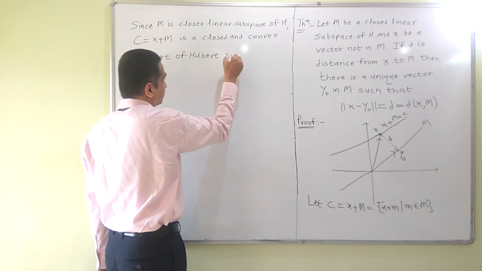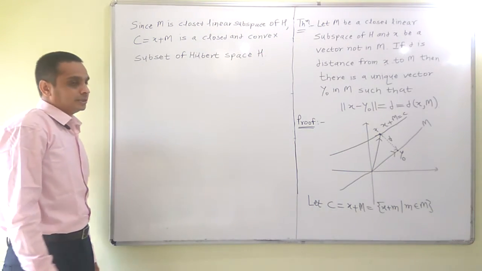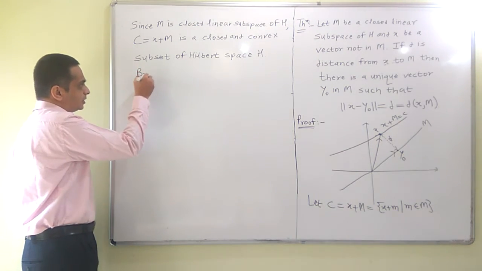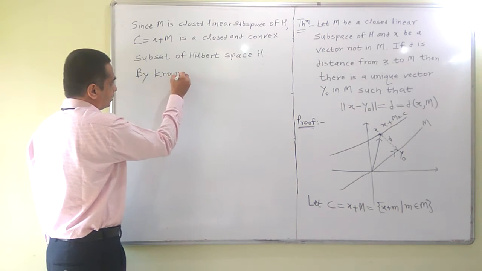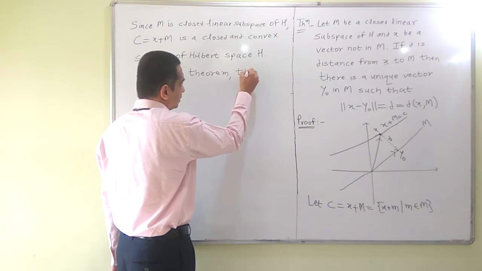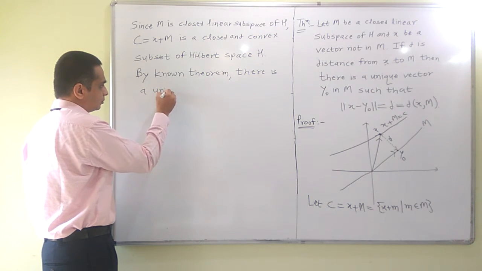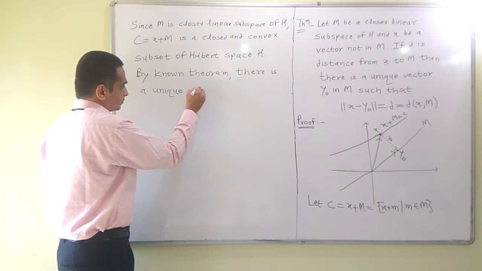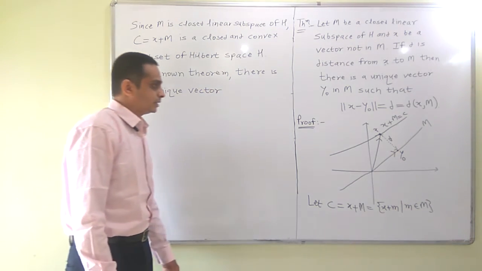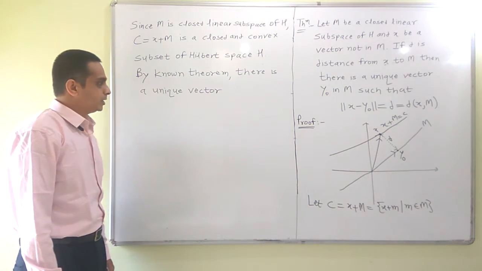As I mentioned, this proof totally depends on the result which we have proved in an earlier lecture. By the known theorem, the result was that a closed and convex subset of Hilbert space contains a unique vector of the smallest norm.